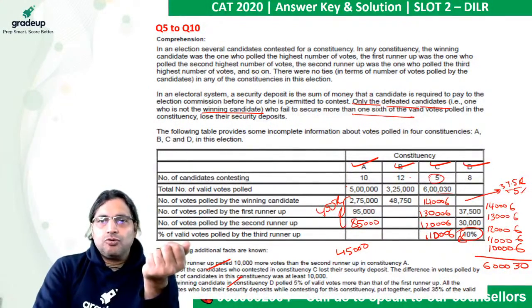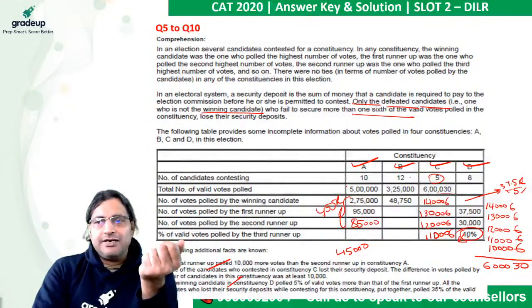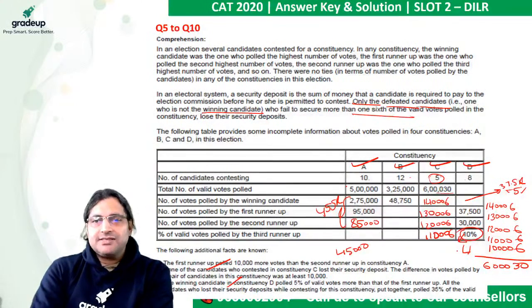Okay. So there are a total of 8 people. This is the fourth one from the top. So if this person lost the security deposit, the 4 people below him must have lost the security deposit. So at least 5 people lost the security deposit. It means at the most 3 people could save their security deposit. Okay, so let's see what is the case.